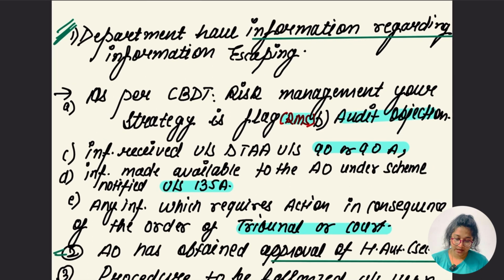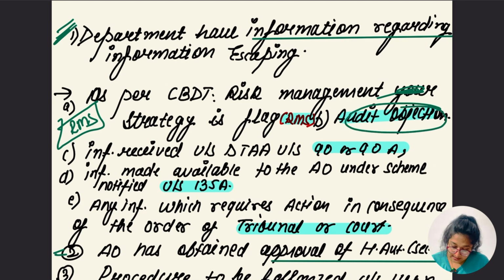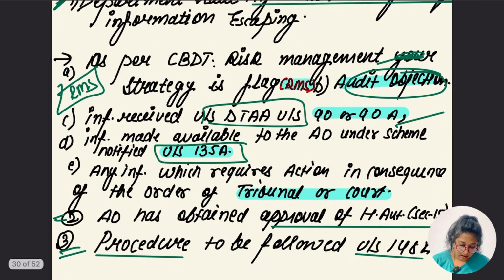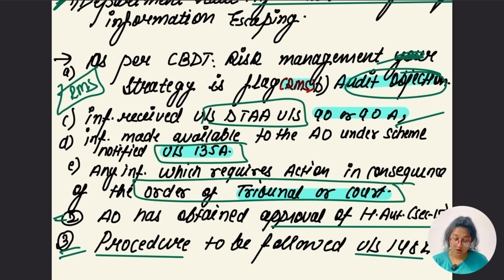So as per CBDT, first, the risk management strategy is flagged, which we can say RMS is flagged. Second is the audit objection. Third is information received under the DTAA sections, section 90 and 90A. Information made available to the assessing officer under a scheme notified under 135A. This is again another information they are talking about. And last, any information related to action and consequences or order of the tribunal or the court, okay.